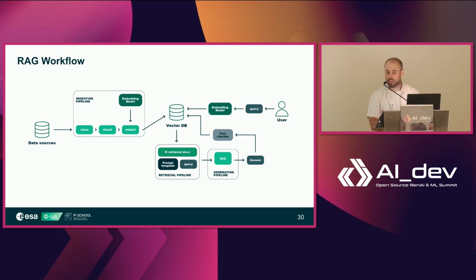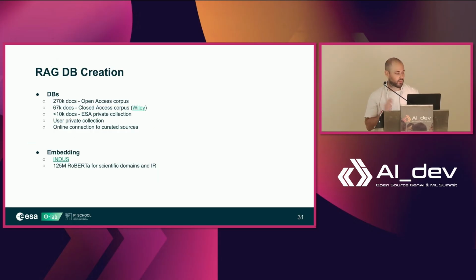The query of the user is then embedded with the same model. We do some similarity search, and we retrieve a variety of documents. We integrate them into the prompt template, and we give it to the model for the output. We also introduce this other module, something on top for fact-checking, which I will go into more depth now.